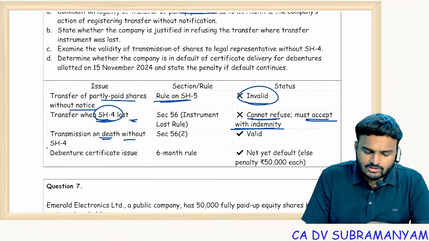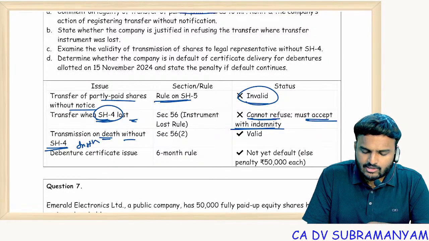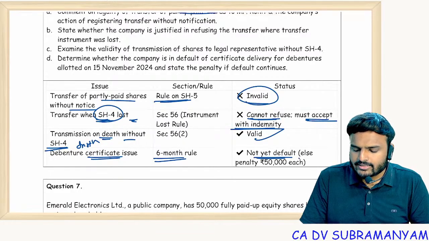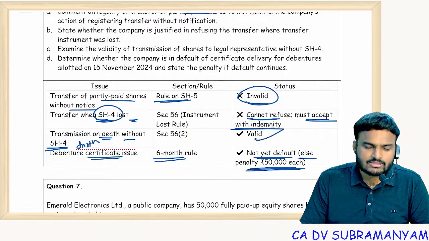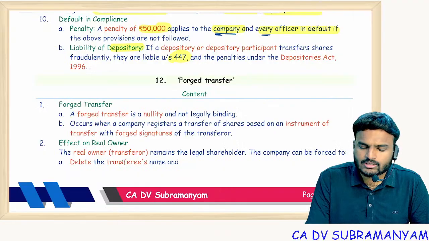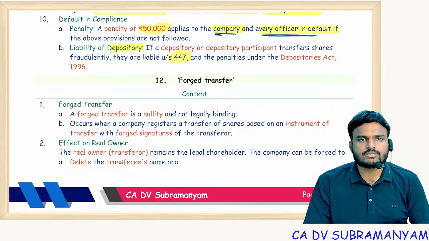Transmission on death without SH4, without an instrument of transfer, allowed? Yes, valid. Debenture certificate issue, 6 months. Not yet complied, therefore a penalty of 50,000 rupees applies to both the company and every officer in default.